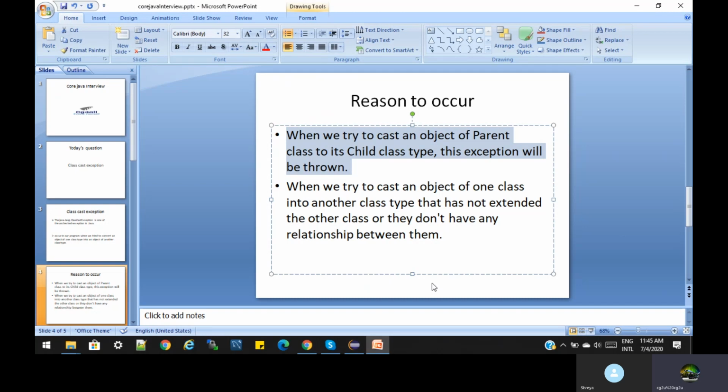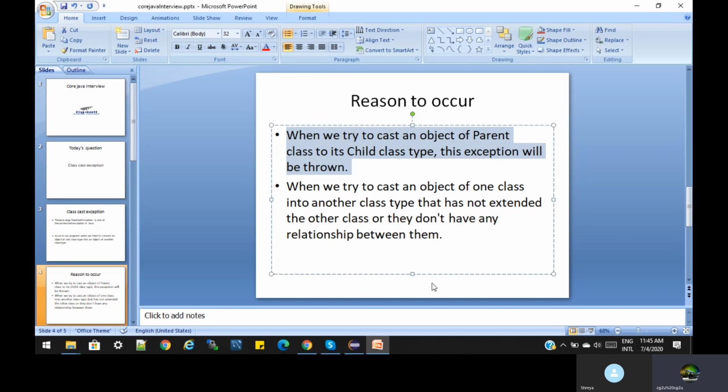When you write your code, please analyze the situation. In an interview, if they ask what the ClassCastException is, you can tell them that ClassCastException is an unchecked exception. When a subtype object is created with the reference of the superclass, and we try to access the subclass object, at that time we get the ClassCastException.